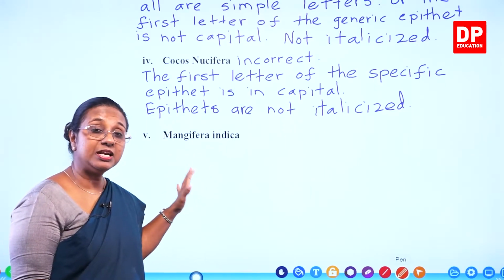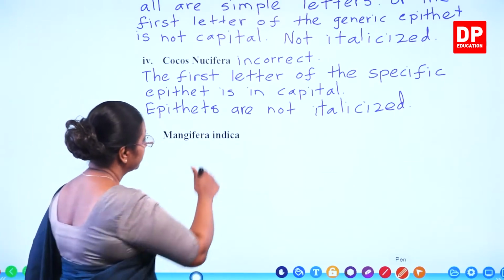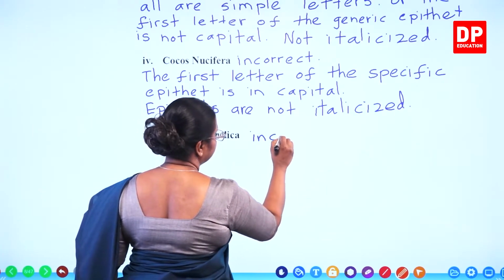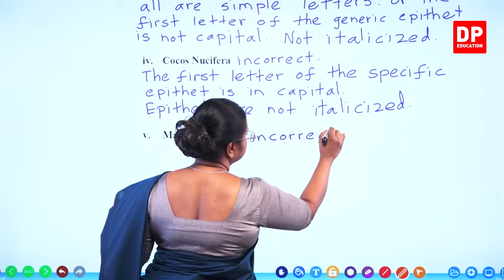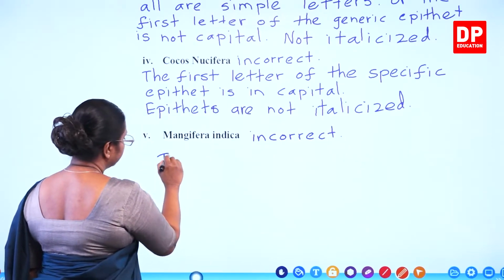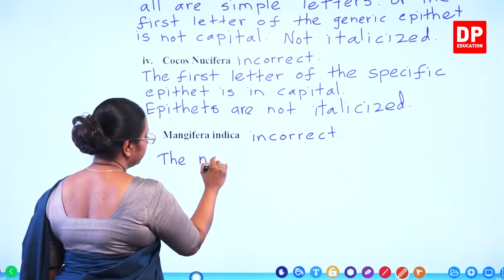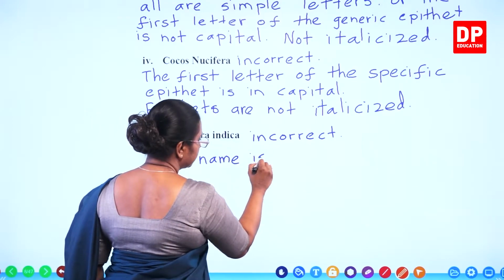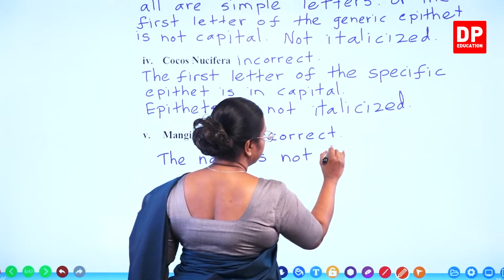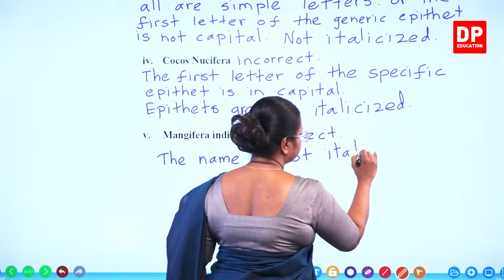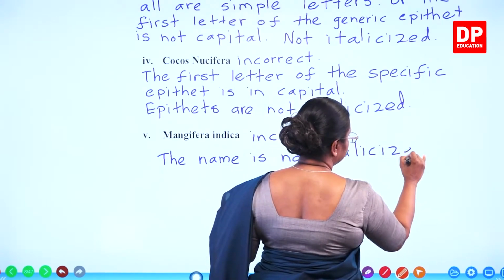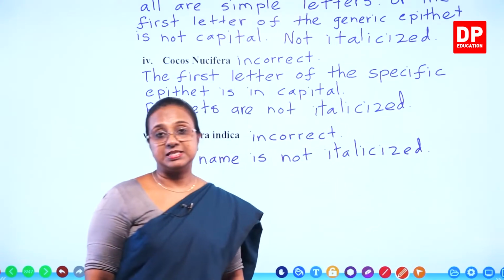If it is printed, it has to be italicized. So here also incorrect. The name is not italicized. That is the only mistake.